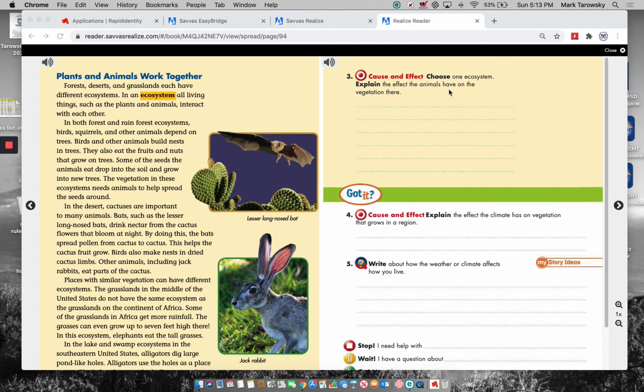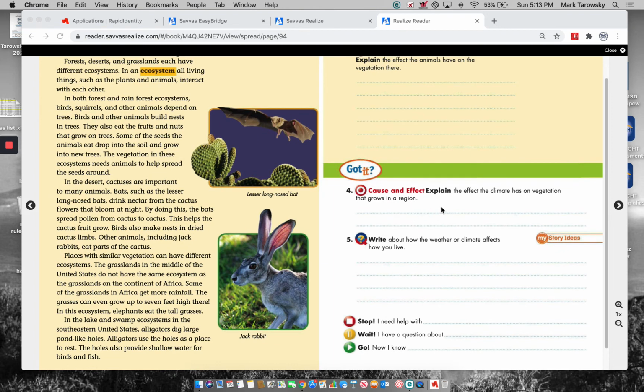Now, we're going to think about an ecosystem and think about the effect the animals have on the vegetation that lives there. And also think about, even in Indiana, the plants and the animals that we have and how those animals can affect the ecosystem.